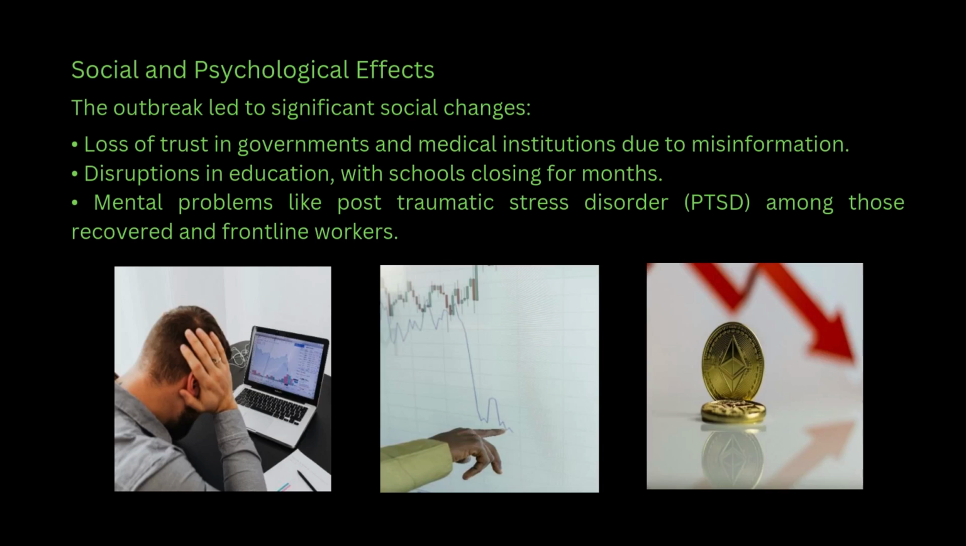Social and psychological effects. The outbreak led to significant social changes. Loss of trust in governments and medical institutions due to misinformation. Disruptions in education, with schools closing for months. Mental problems like post-traumatic stress disorder, PTSD, among those recovered and frontline workers.